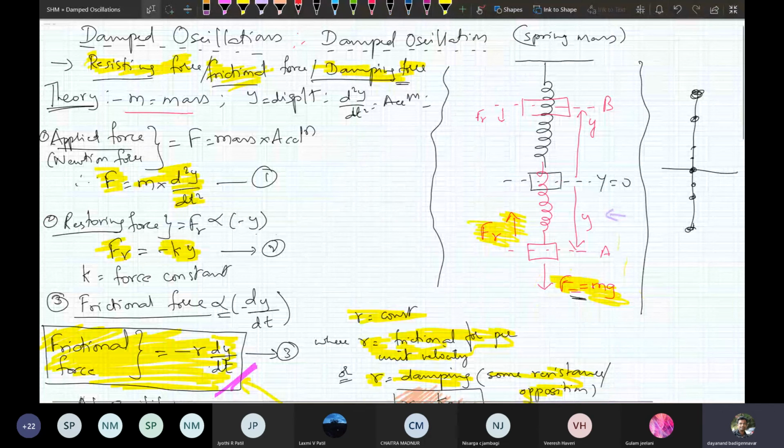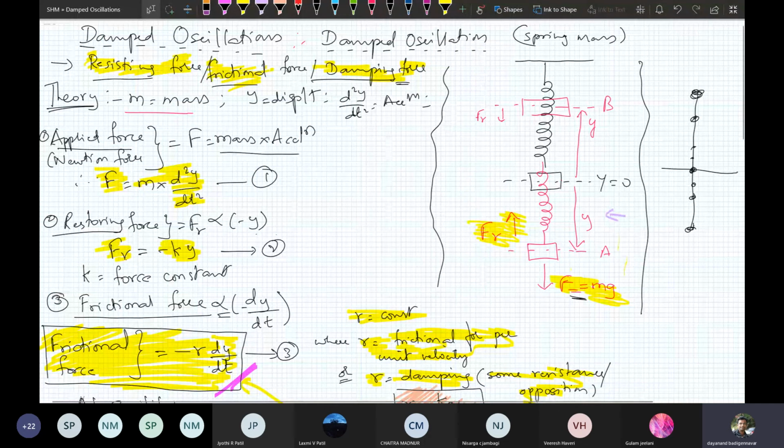F equal to m into g. M into g means mass per acceleration. Okay, mass into acceleration. I can write F equal to mass into acceleration as m into d2y by dt square. Why? Because y is the displacement.